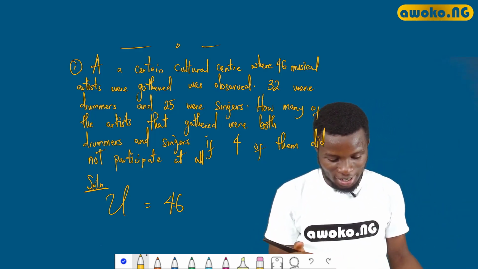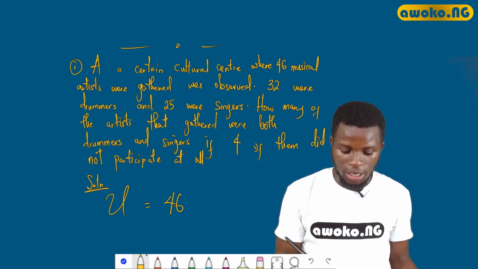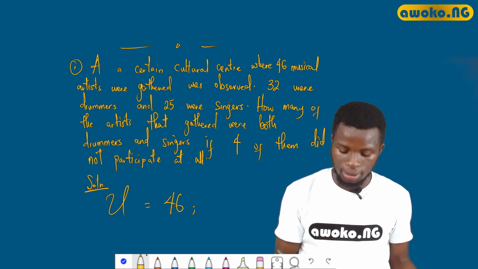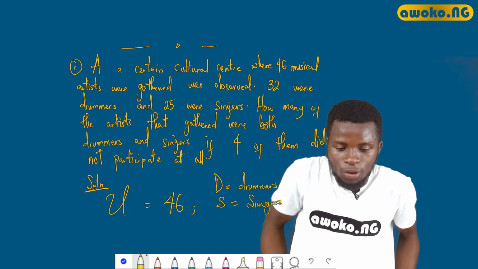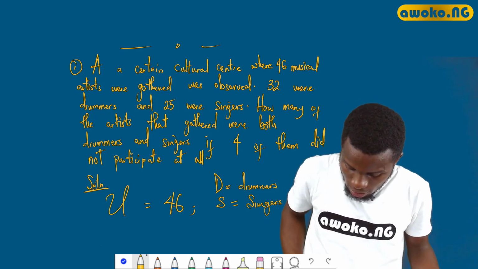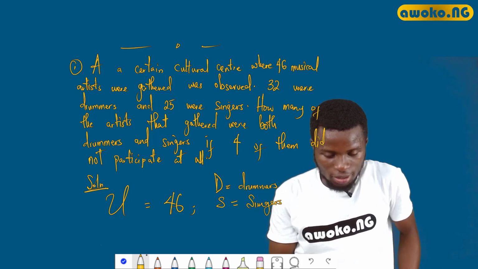Having said that, we were also told that 43 were drummers. So let us use D to represent drummers, while S stands for singers. S stands for singers, so the number of singers, the number of people that could sing,